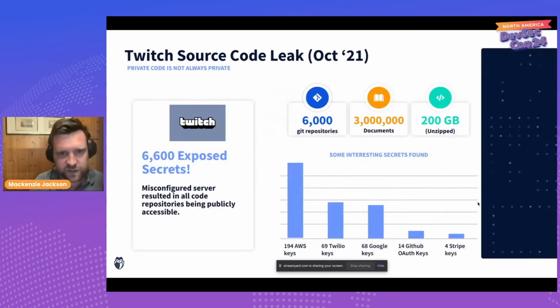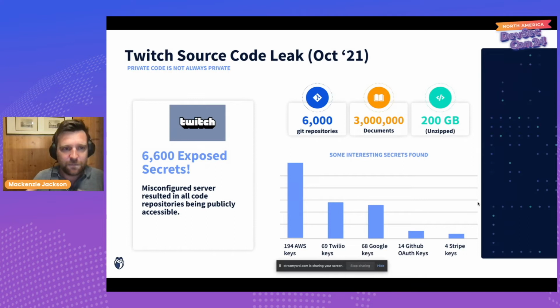So if we look at Twitch's source code, for example, last year in October, their source code was involuntarily open sourced via a torrent. We scanned Twitch's source code and we found over 6,000 secrets inside. Now, that may sound like a lot, but at the scale of Twitch, it's actually pretty standard. In fact, Twitch beats the industry standard of what we typically would find in private source code for secrets. But that doesn't matter because we still found 194 AWS keys in Twitch's source code, 69 Twilio keys, a bunch of Google keys, and a whole bunch of other really sensitive information. We have a whole report on it if you're interested.